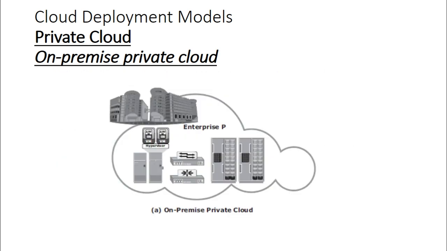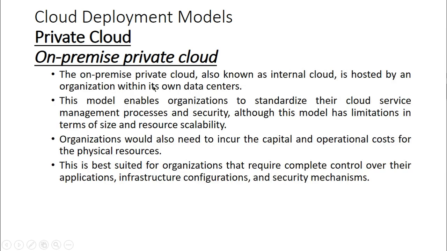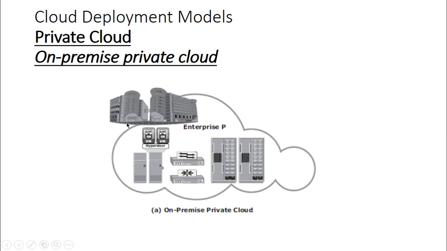So this is a diagram that represents on-premise private cloud deployment. It is meant to be used only by an organization, and it is deployed using the data centers that are owned by only this organization. The data centers required for deploying this cloud will also be present in the same premises. It's also known as the internal cloud.